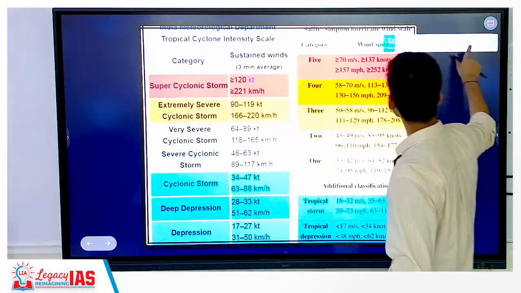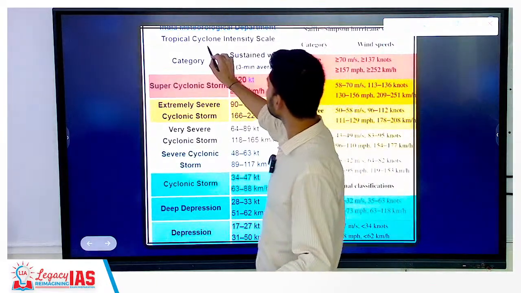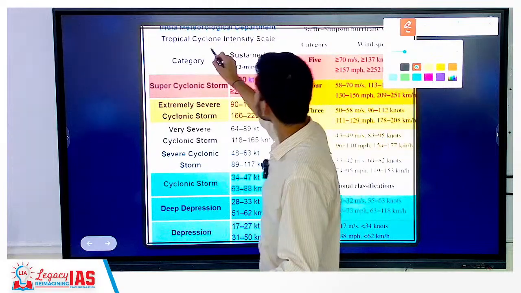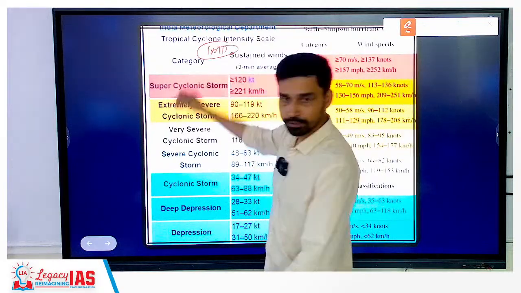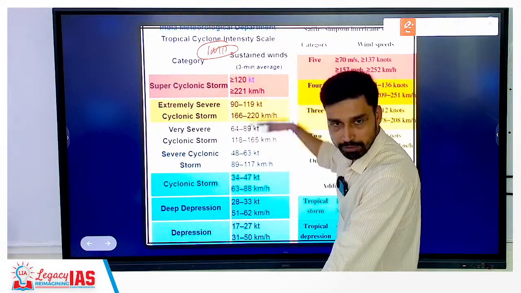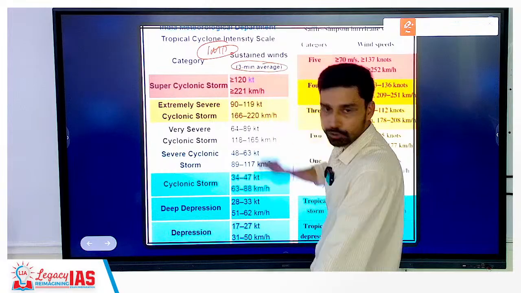Then we have to look at the measurement scale. This also we have discussed. In India, we have the department called which organization? Indian Meteorological Department. So it classifies cyclones on the basis of wind velocity. We have discussed this in class. Wind velocity is considered for an average of 3 minutes.